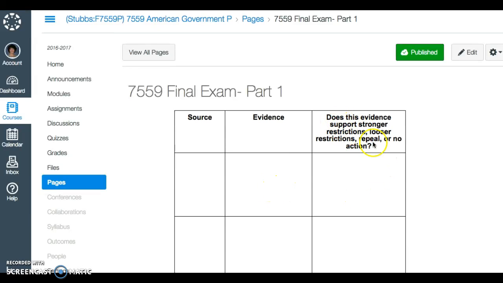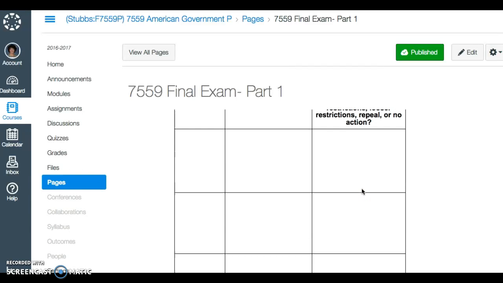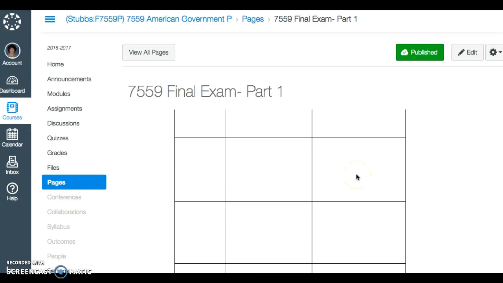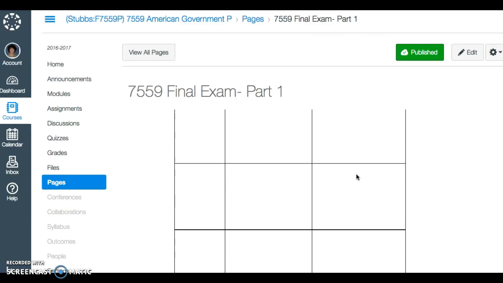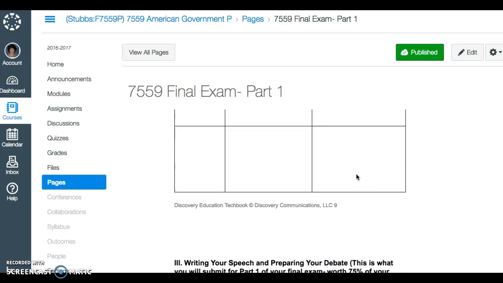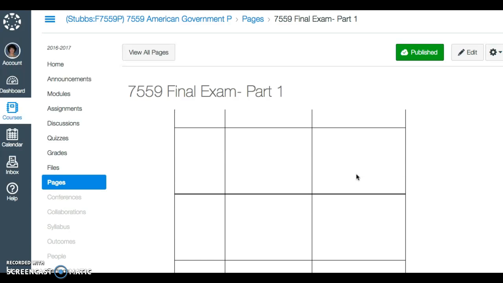Then you will answer this question: does the evidence support stronger restrictions, looser restrictions, repeal, or no action? And to help you out, you might want to explain your answer right there. Once you have done that for all 6 of the sources, those 3 papers get turned in for your extra credit.